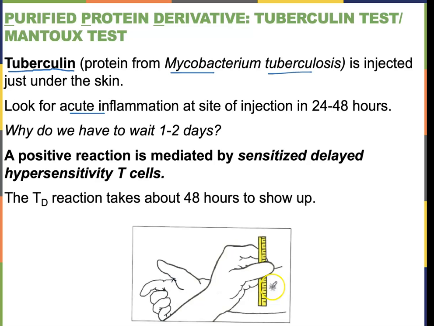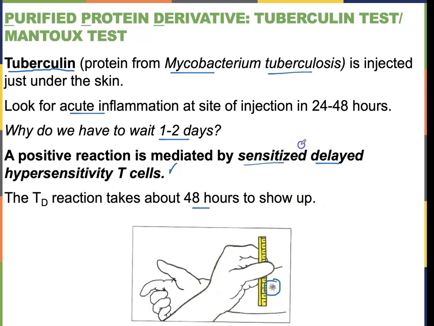So because it's very local and very shallow, it does not become systemic. So we're looking just for a local hypersensitivity here. And why we have to wait 1 to 2 days is because it's mediated by T cells, right? A positive reaction is mediated by sensitized, delayed hypersensitivity T cells. So you have to read it about 48 hours later. If you read it earlier, it might be a false negative because you need that time for your T cells to get activated and to produce a lesion.